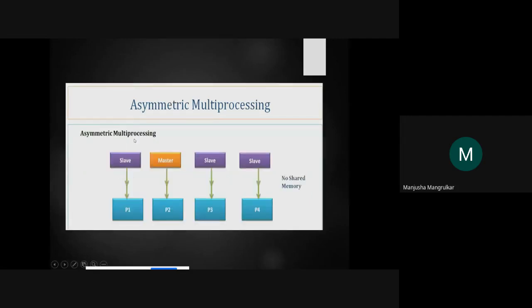Same as this, only the master processor will execute the input output, with no sharing of memory. All of these are slave processors, and these will execute only the code, right? And only the master processor will execute the input output and memory, no sharing of memory.